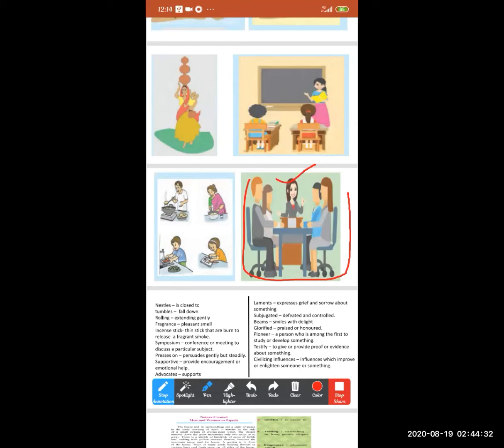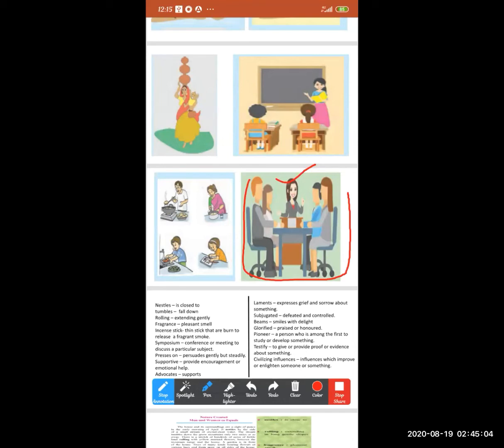So today we are going to learn about the lesson Nature Created Man and Woman Equal. See, it is the story of a girl. There is a program in her school, a symposium, and she is going to represent that program.